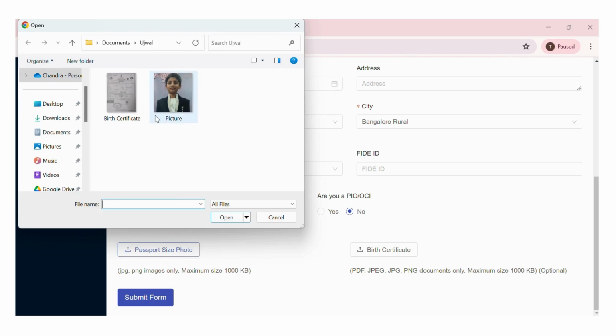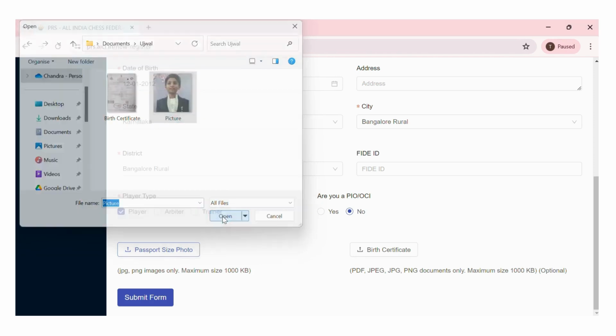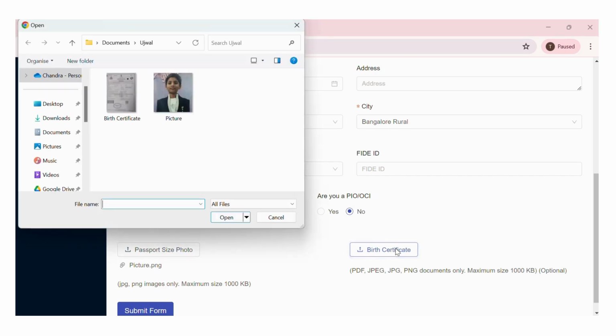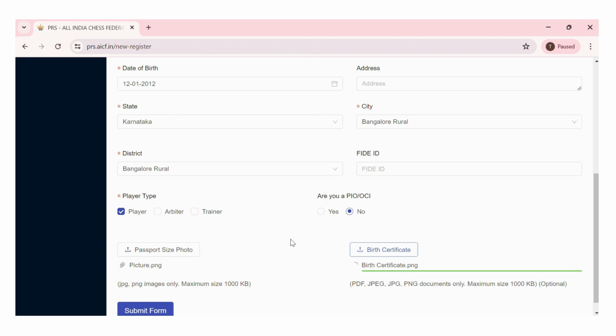So I have saved the picture in PNG, which is less than 1000 KB. After I upload it, it will pop up a message like it is uploaded successfully. In case if you try to upload a different format or a different size, it will show you a red mark. It will not give you any pop-up like it is showing here in green color, like file uploaded successfully. So once you upload both the documents, you can click submit form.